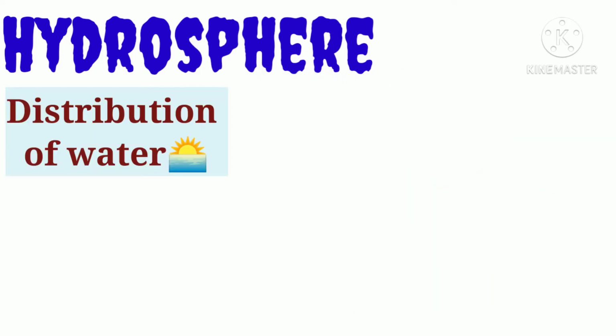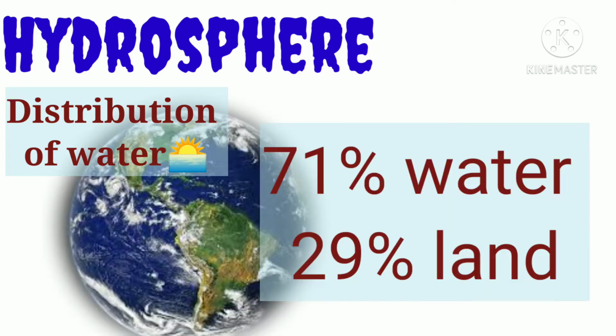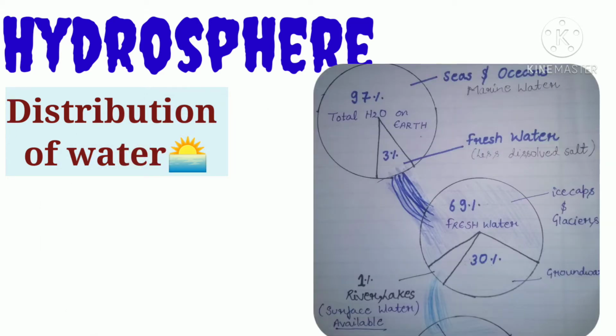Now we will see the distribution of water on earth. As we have discussed earlier, 71% of the earth is covered with water. Out of this 71%, 97% of water is present in oceans and seas. This water present in seas and oceans is known as marine water because of the high dissolved salts present in it, and the rest 3% of water is known as fresh water. Because of less salt dissolved in it, it can be used for drinking purposes. That's why it's known as fresh water.